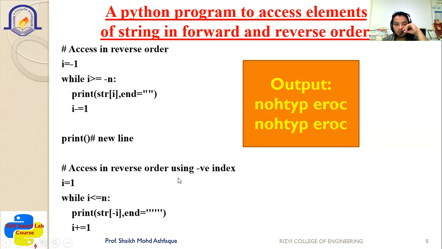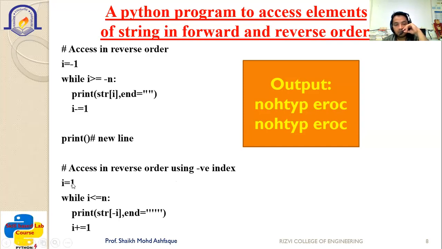Then next, access in reverse order using negative indexing. You can use the negative index inside str of minus. Instead of taking the value of i, you can use the negation operator along with the str. And inside the square brackets, instead of positive, you can use the negative symbol.